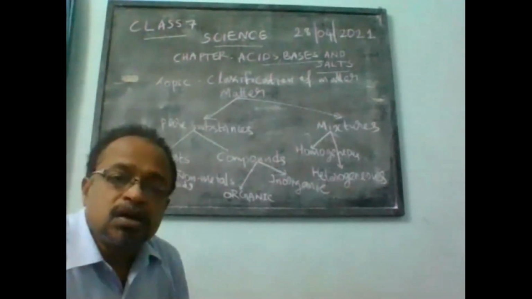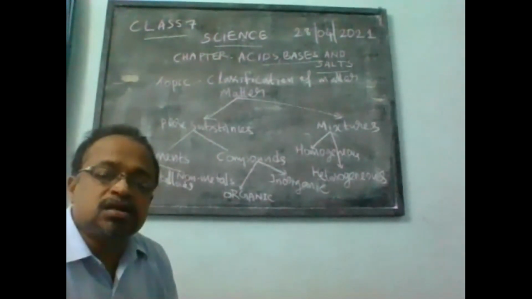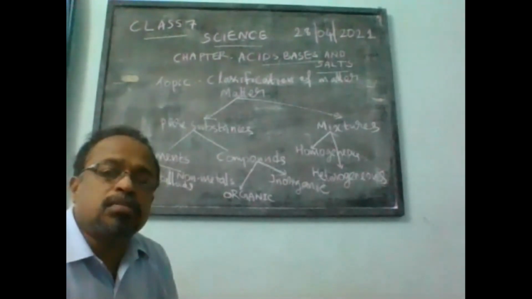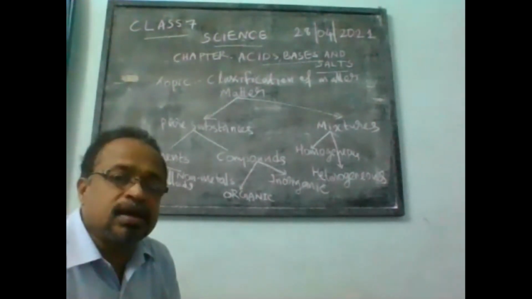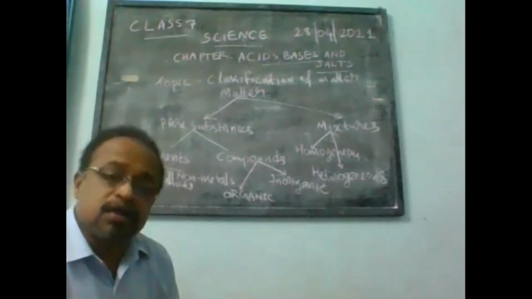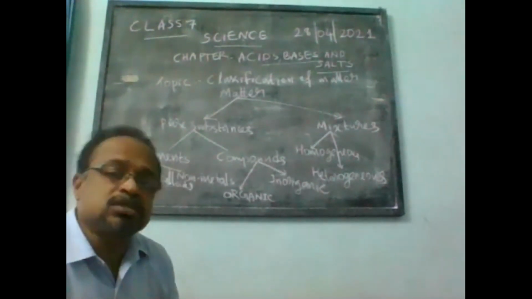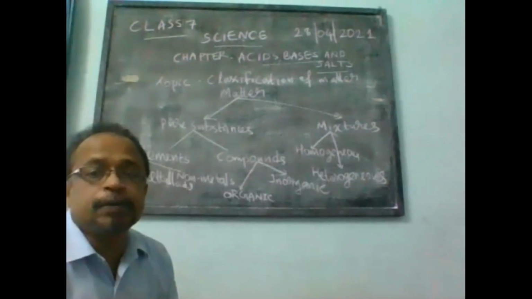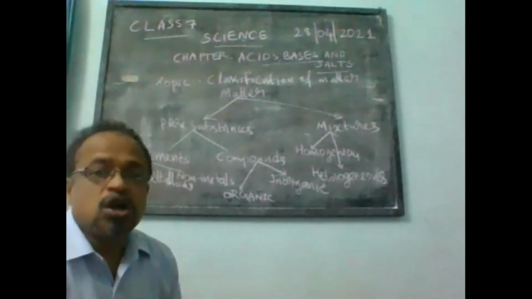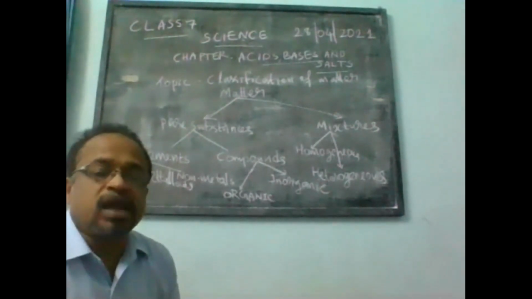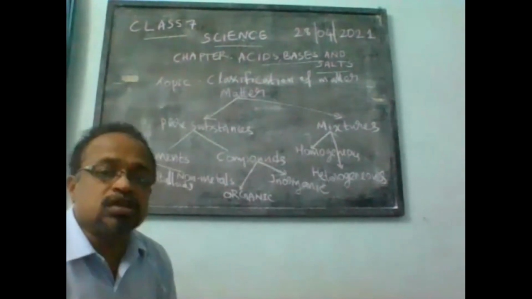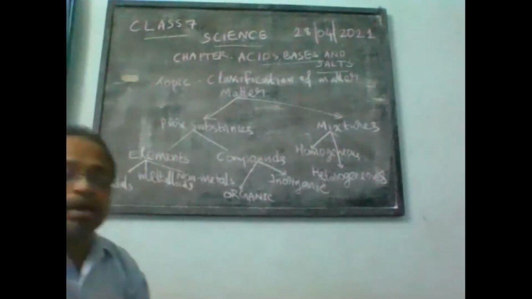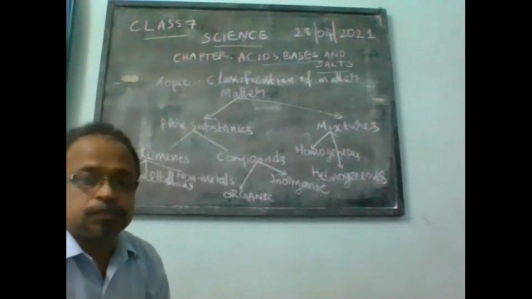Many compounds can be formed by these 118 elements combined. Sometimes two elements combine, sometimes more than two. Combining and all we will discuss in the higher classes. All the compounds are made up of two or more elements combined in a fixed manner.